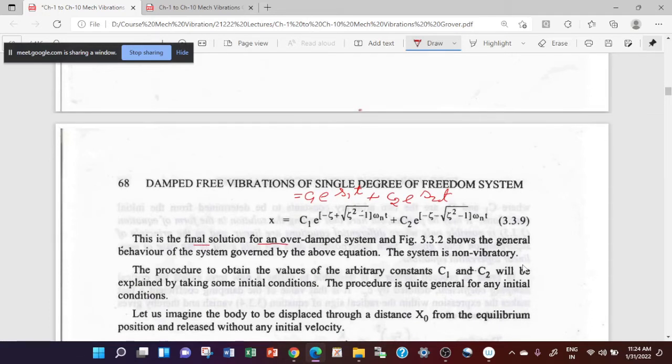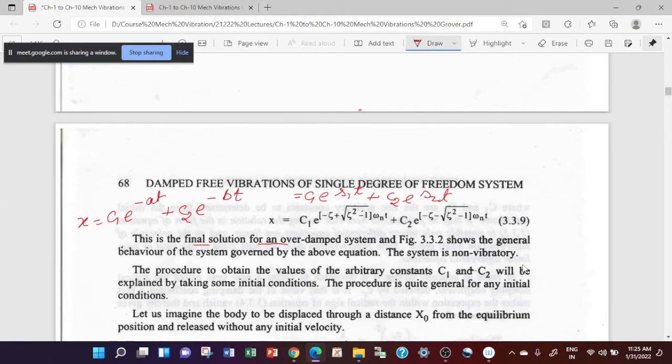And this is for the general behavior of a system. If you want to find c1 and c2, then you need to apply some initial conditions. You will see both the roots are negative. So I can write in general form x is equal to c1 e raised to power minus at, some constant for the first one, plus c2 e raised to power minus bt.